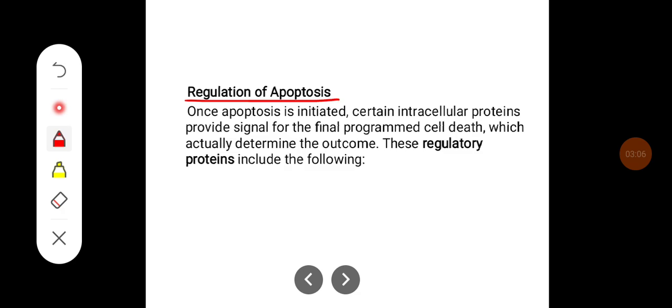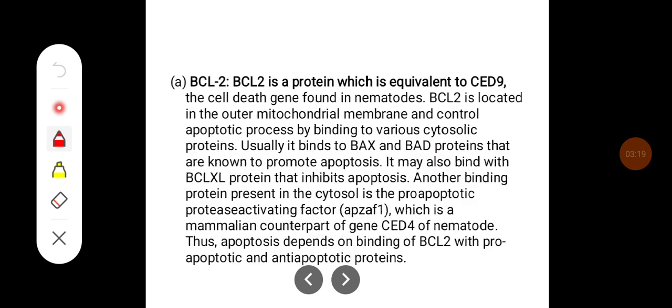Regulation of apoptosis. Once apoptosis is initiated, certain intracellular proteins provide signals for the final programmed cell death, which actually determine the outcome. These regulatory proteins include the following. BCL2. BCL2 is a protein which is equivalent to CED9, the cell death gene found in nematodes.